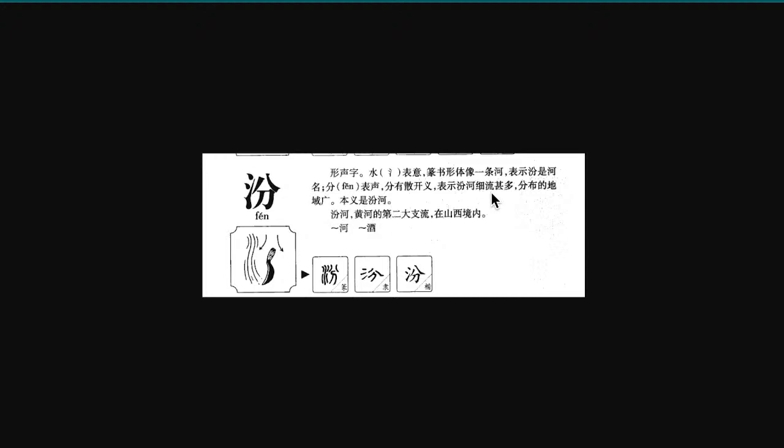So this actually represents the 汾河. 汾河 has many branches, 支流, I don't know how to say it in English. Basically there's a main river, so 汾河 has many branches off, and that's why they have this 分 character here to represent that river.